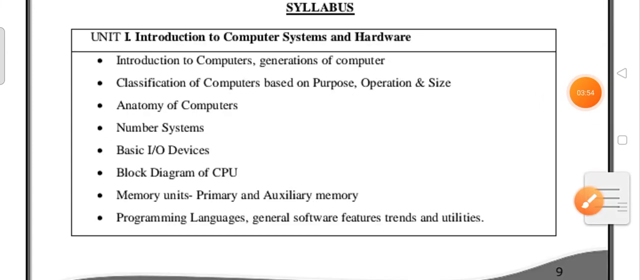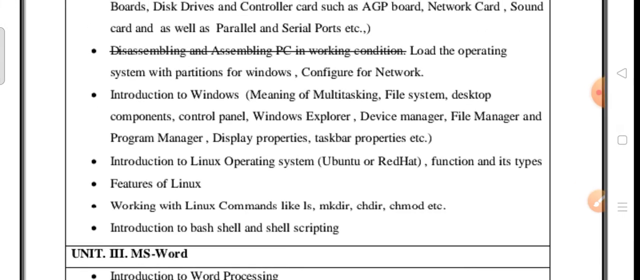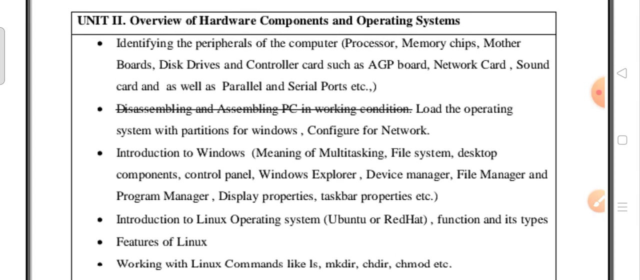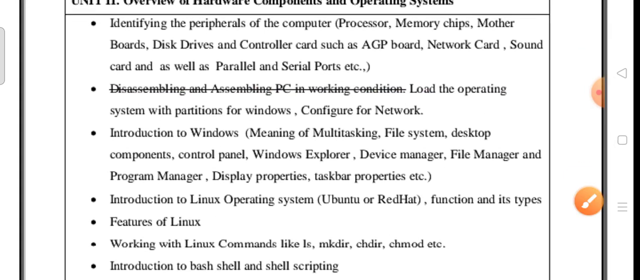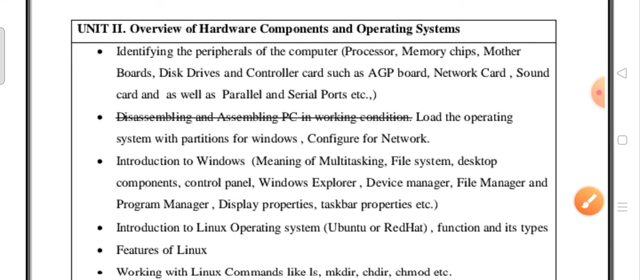So in the first unit there is no deleted content, you have to read everything. Okay, and next coming to unit 2. In unit 2 also some of the topics are deleted. Here the dark mark will be the line. These topics are deleted, no need to read. In the second unit only this topic is deleted.